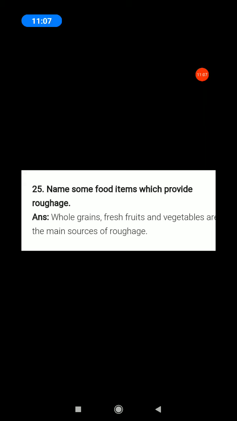Same paragraph, page number 13, the last paragraph, 5th line. Whole grains and pulses, potatoes, fresh fruits and vegetables are main sources of roughages. Can you understand? Okay. Next question.